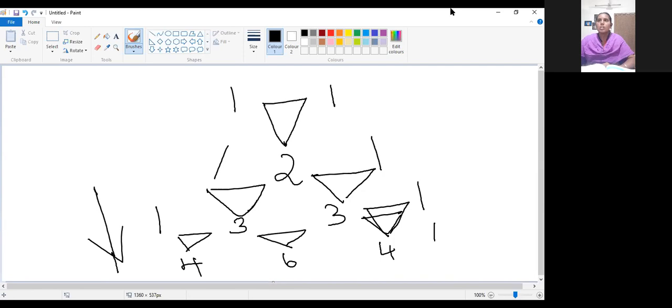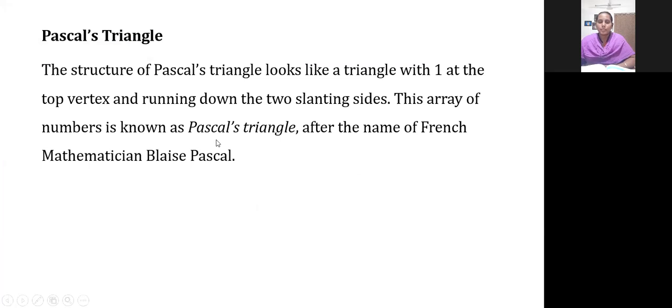So to overcome that only, we are using that theorem. Is it clear, children? Please make a note of Pascal's triangle. How Pascal's triangle works: the structure of a Pascal's triangle looks like a triangle, with one at the top vertex.